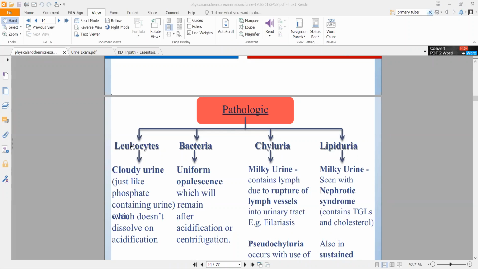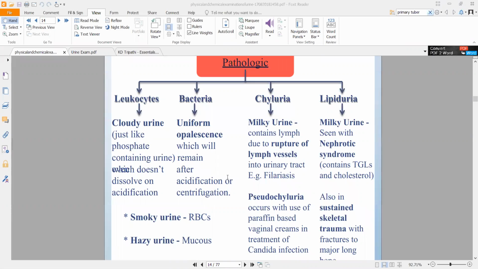At least anyway, you will know what WBCs are, right? White blood cells. They are a component of your blood, right? So that will cause cloudy urine. Now, if you have uniform opalescence, opalescence is basically when the urine looks opal in color. Have you ever seen opal, the stone? Okay, hold on. I have an image for opalescence here. One second.